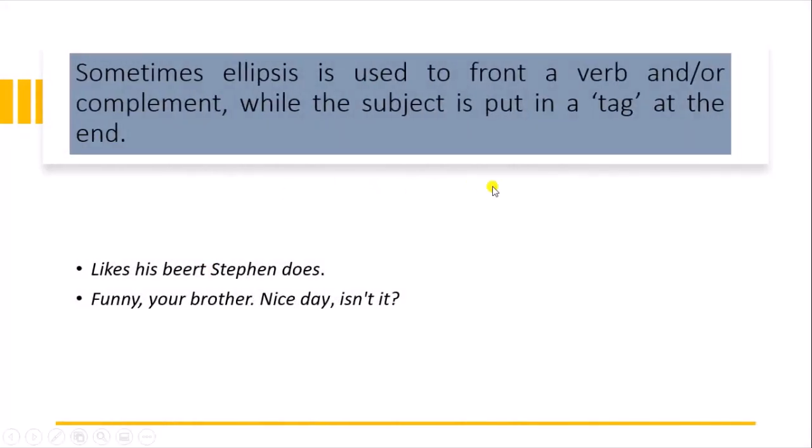Sometimes ellipsis is used to front a verb or the complement, while the subject is put in a tag at the end, like his beard stiffened. So we are using the subject with a tag at the end. Funny, your brother. Nice day, isn't it. So we are using "isn't it" at the end. This is ellipsis.